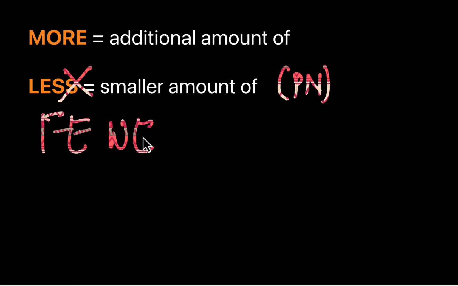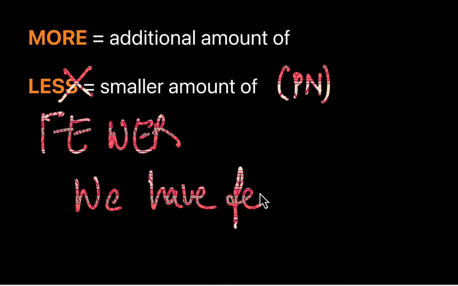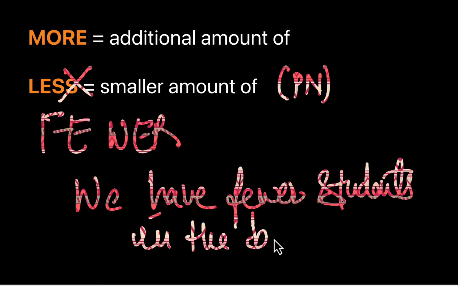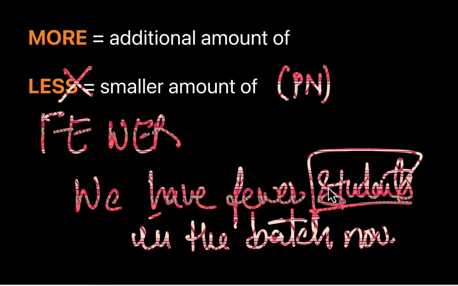For example, we have fewer students in the batch now. Smaller amount of something which is plural in number, right?